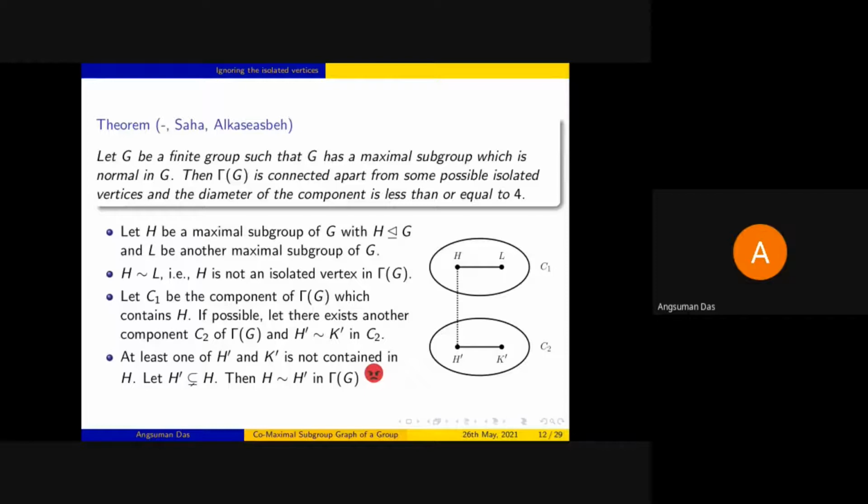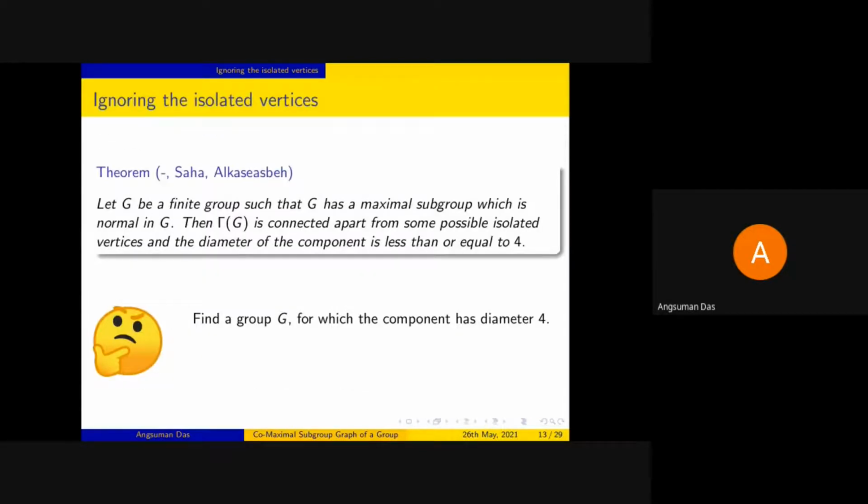And using certain tricks, we can also show that the diameter of the component is less than or equal to 4. I'm not going into the proof of that, but what I would like to mention is that till now, for the examples that we have seen, the diameter of the component is either 1 or 2 or 3.